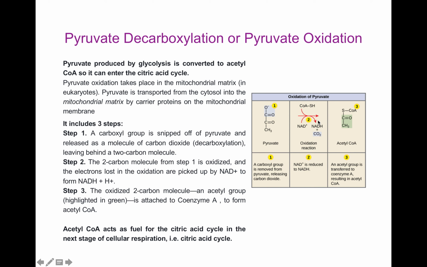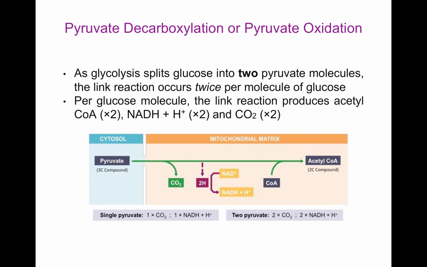The oxidized 2 carbon molecule, an acetyl group, is attached to the coenzyme A, which forms acetyl coenzyme A. This acetyl coenzyme A acts as a fuel for the citric acid cycle in the next stage of cellular respiration, that is citric acid cycle.